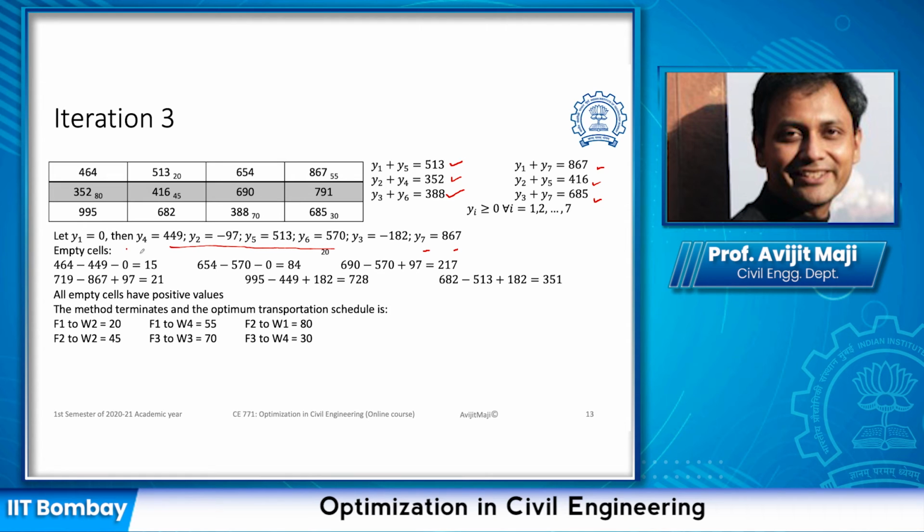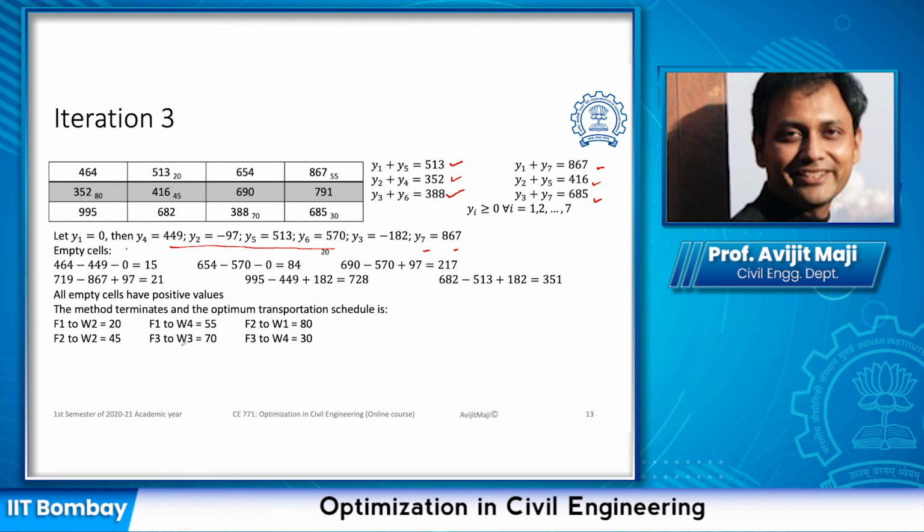In the same way, we need to look into the empty cells, and we calculate them as I had explained in the previous slide. Once we calculate, we see that none of the empty cells' overall value is negative. It means we do not have any opportunity to assign to any of the empty cells to reduce the objective function value, which means we have reached our optimum solution.